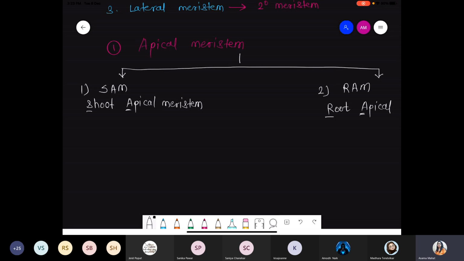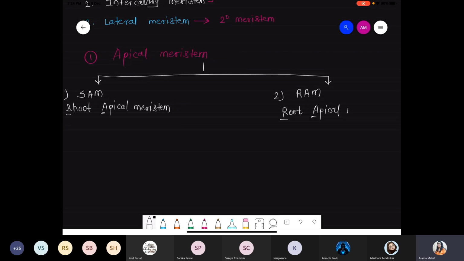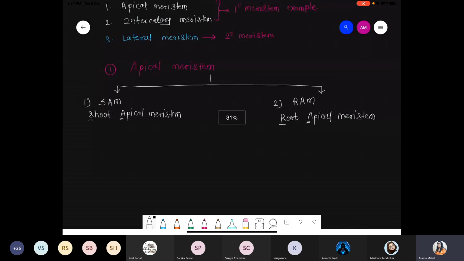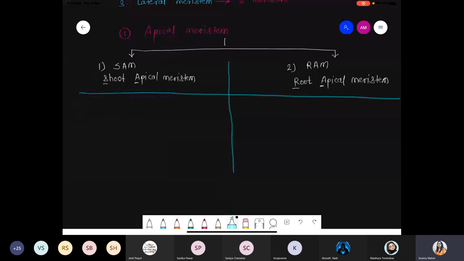Position is the same. We are talking about the apex position, right? Tip position. So on the shoot apical area, some kind of different meristem are present. At the root apical meristem, such different meristem are present. So we are talking about two types of this meristem, root and shoot apical meristem. So please divide your page into two sections. Now we are taking the difference between RAM and SAM. Okay, please divide your page. First of all, we are talking about the apical meristem based on their position.